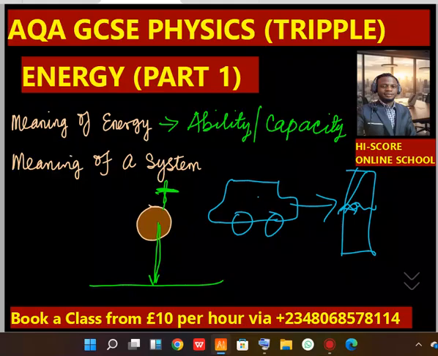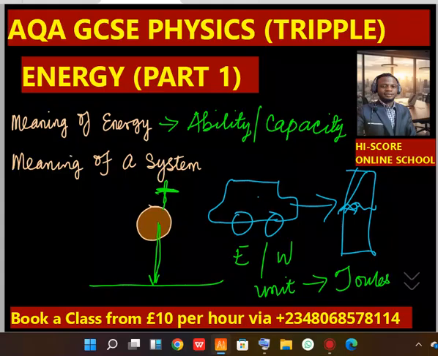Don't forget, energy is always manifested when work is done. That is why we can say that work is simply energy in action, and that explains the reason why both energy and work have the same unit of joules.